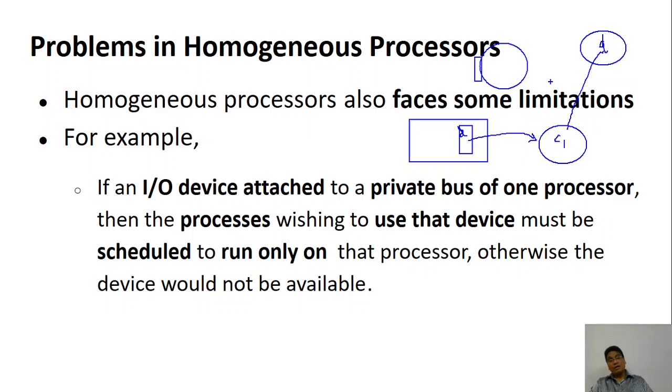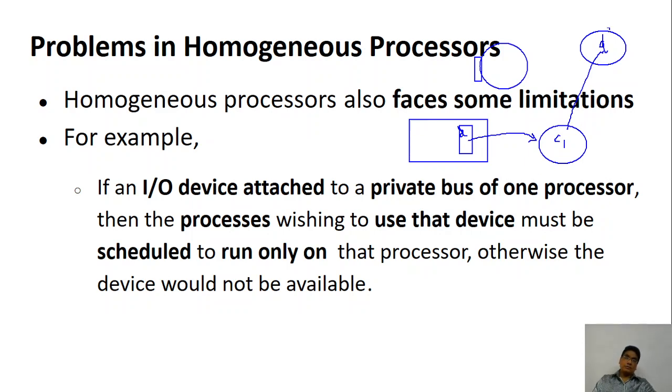So the scheduler now has to decide. There is a process waiting in the ready queue, and even if you have 10 CPUs, it cannot be given to any one of them, because even though all the 10 processors are identical, one of the CPUs is connected to one special device, and it cannot be given to others.